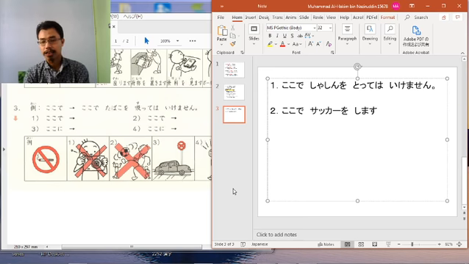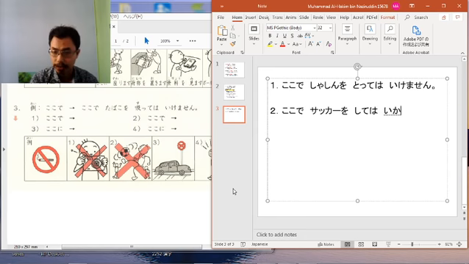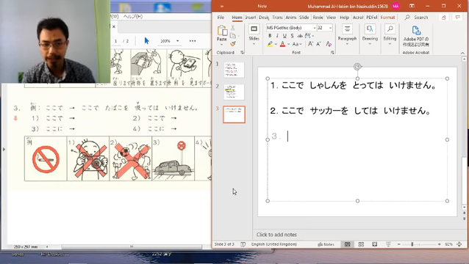So now the sentence is soccer o shimasu, and what we want to say here is cannot play football in this area. Shimasu is included in group 3, sangurupu, so it simply becomes shite. And then we put wa ikemasen. Kokode soccer o shite wa ikemasen. You cannot play football around this area. It is prohibited to play football in this area.